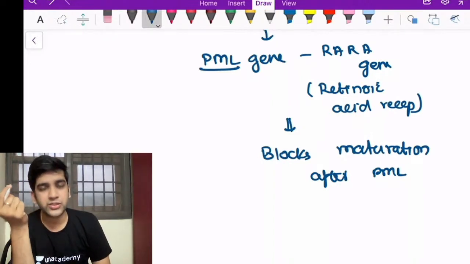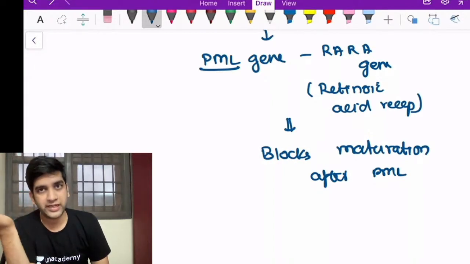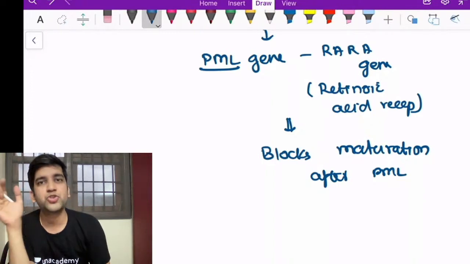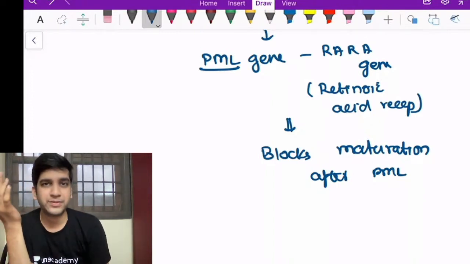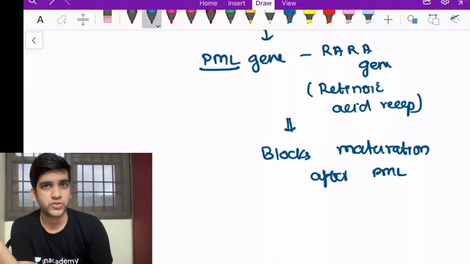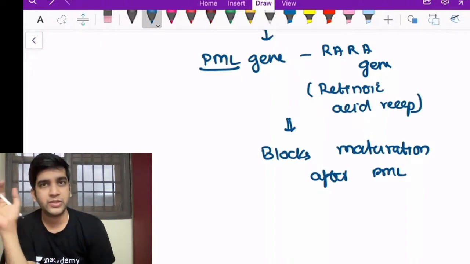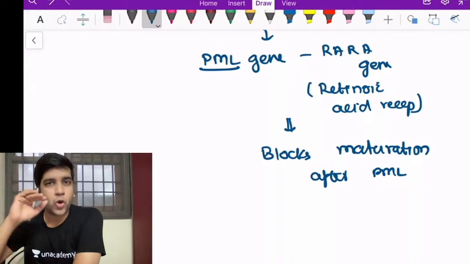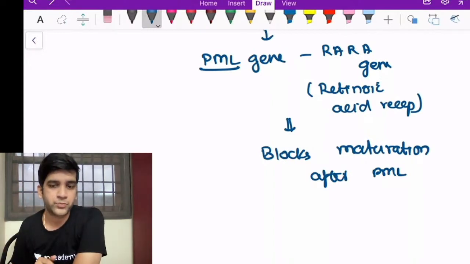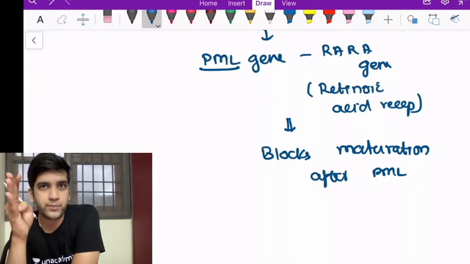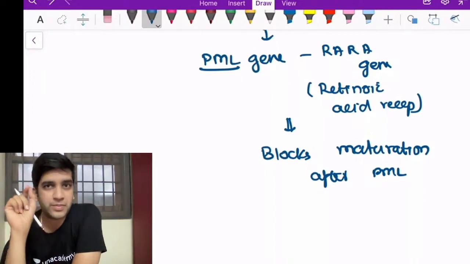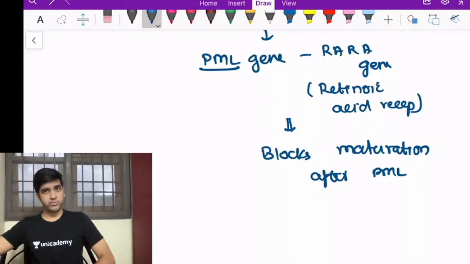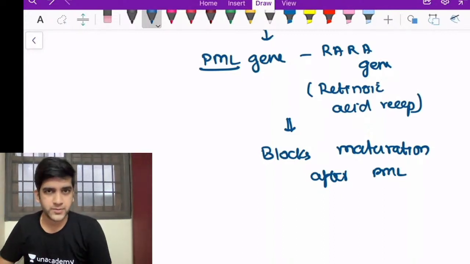Since the maturation is defective, that's why we have metaplasias in vitamin A deficiency and vitamin A excess. Bitot spot is a metaplasia. I'm not maturing properly; I mature to keratinized epithelium in the eye. I call it Bitot spots. So the same thing will happen throughout the body. My maturation is going to get altered. Here they don't mature. All of them stop at the promyelocyte stage. So when maturation is halted, am I right in saying that in this patient, the neutrophils will not be there? The most mature cell is the neutrophil. They won't be there. Yes.